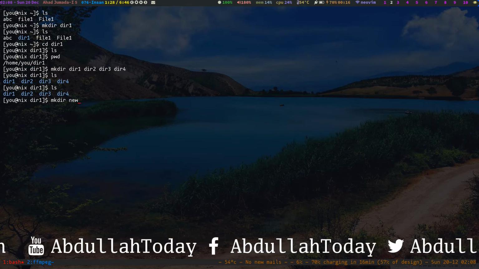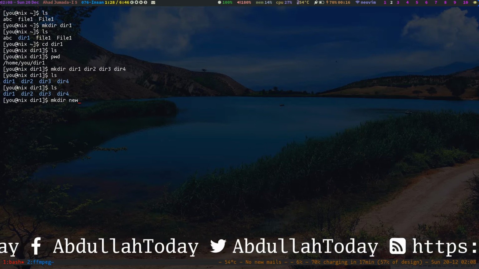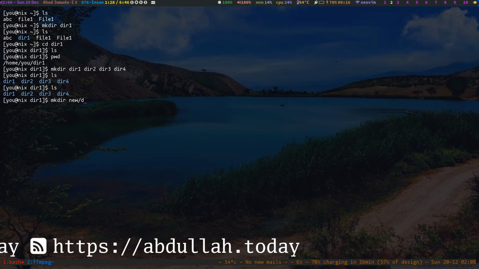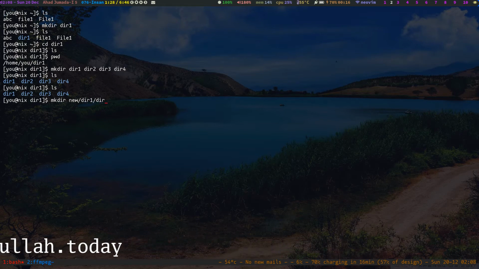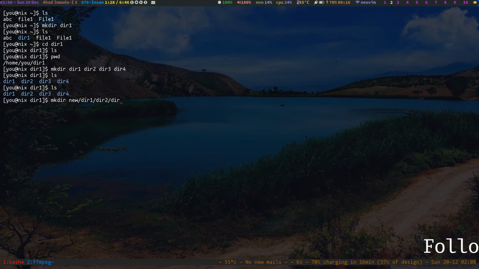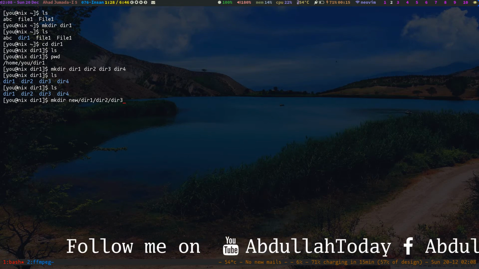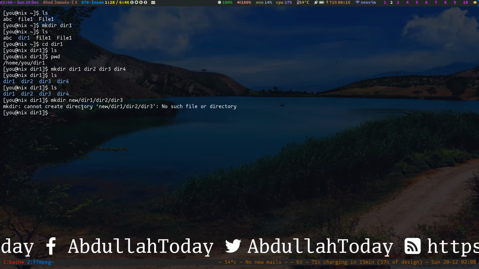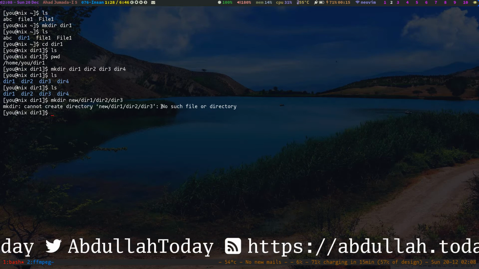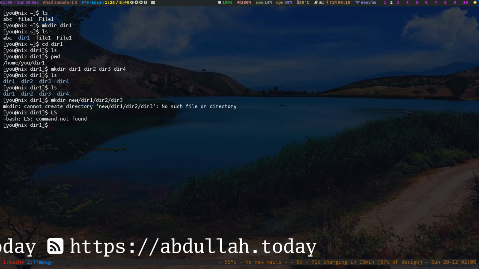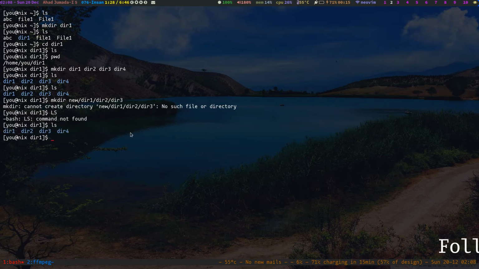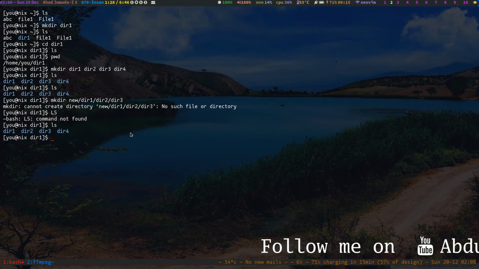So a new directory, and inside that we will create a directory which will be directory 1, and inside that we will create directory 2, and inside that we will create a new subdirectory which would be directory 3. But by default mkdir will not create it. You can see it printed out an error, and it didn't create any new directory. To do that we have to pass an option like p.